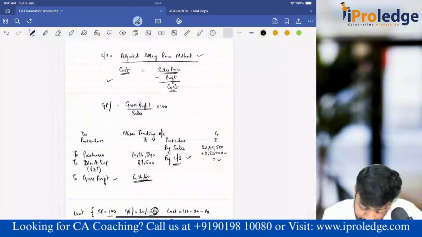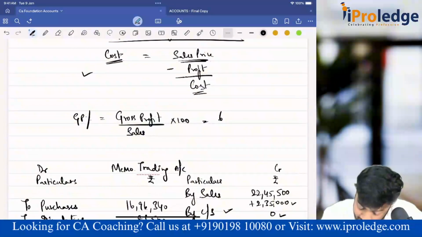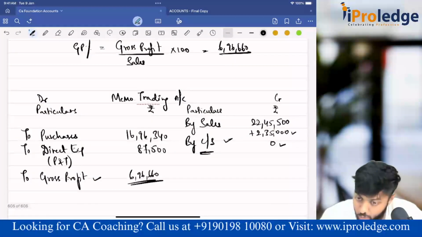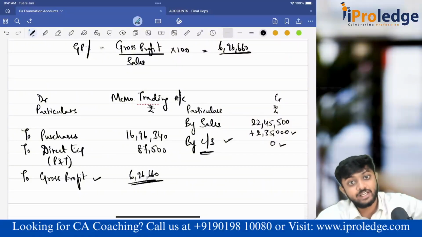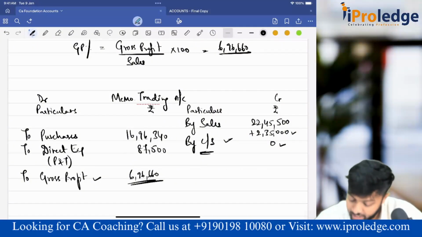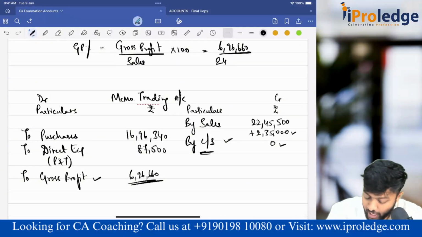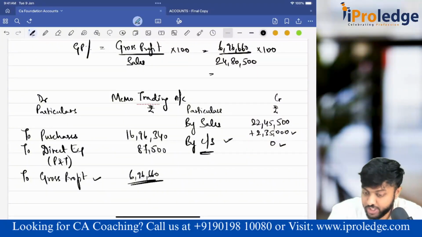Now how to find out GP margin? I told gross profit. Gross profit is 6,96,660. Your total sales, 22,45,500 will take. Hey, in my assumption, what has happened? I've sold the closing stock also. So 22,45,500 plus 2,35,000. So it becomes 24,80,500 into 100%.